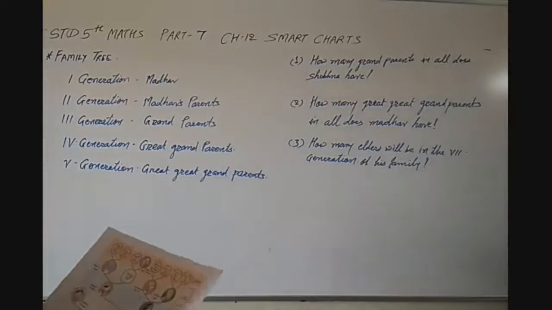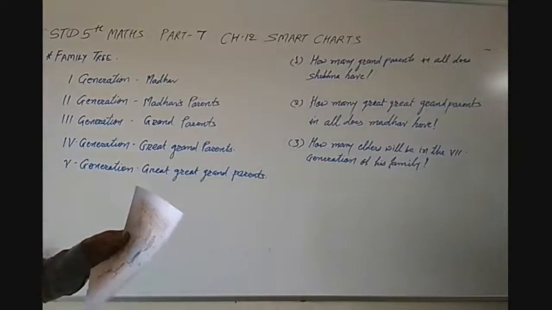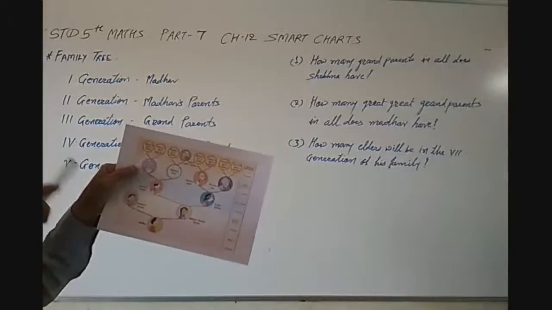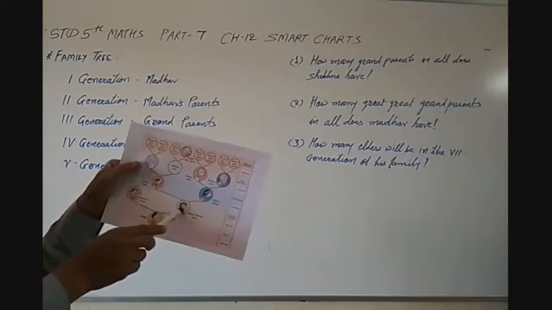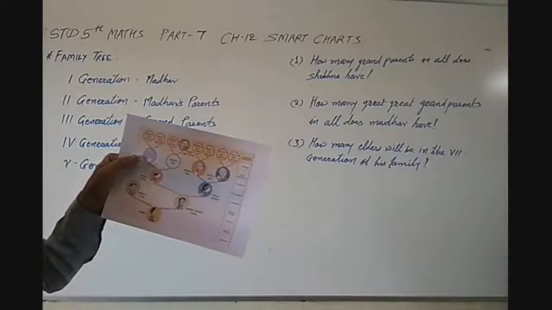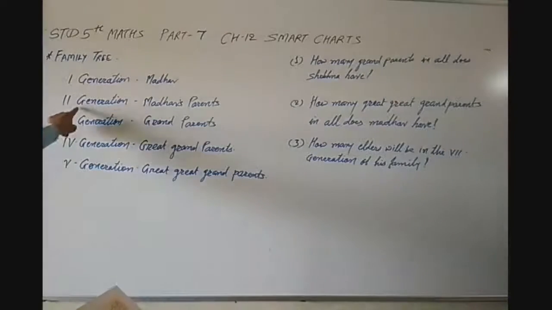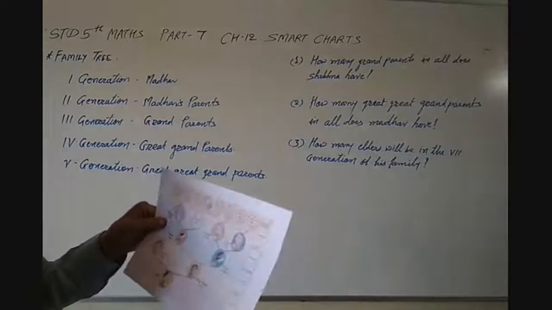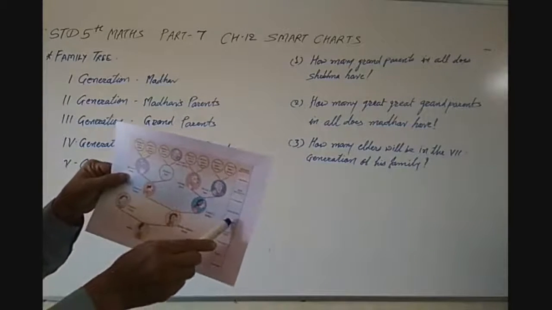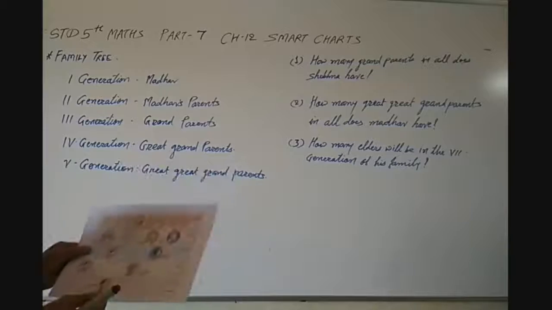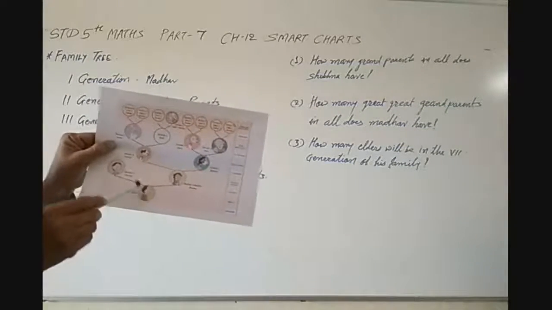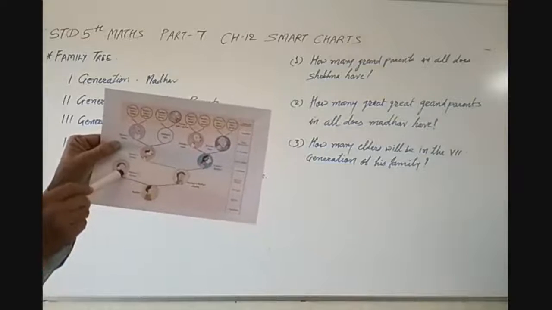Then the second generation. After the first generation, that is Madhav's parents, mother and father. That is the second generation. Then the third generation is grandparents for Madhav. Suppose Madhav is there, then Madhav's parents, mother and father.